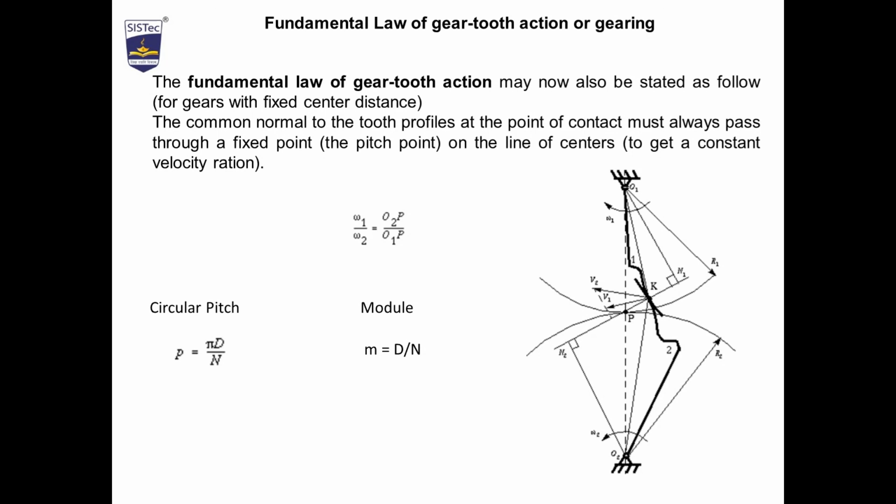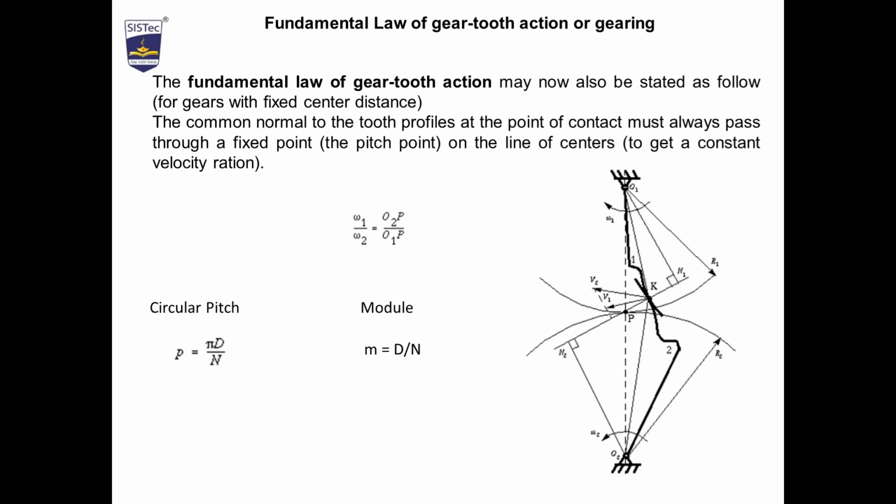Next is the fundamental law of gearing. While drawing or manufacturing a gear, we should design it properly. So it should follow the law of gearing, called the fundamental law of gearing. It may be stated as follows: the common normal to the tooth profiles at the point of contact must always pass through a fixed point, called the pitch point, on the line of centers to get a constant velocity ratio.